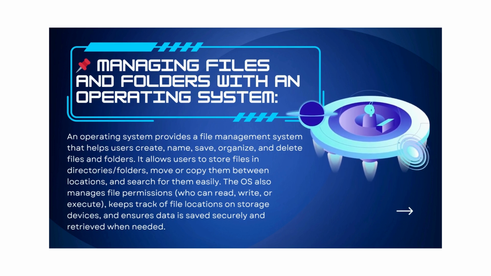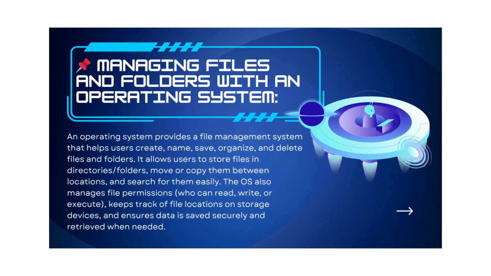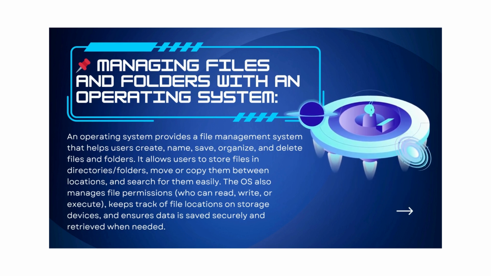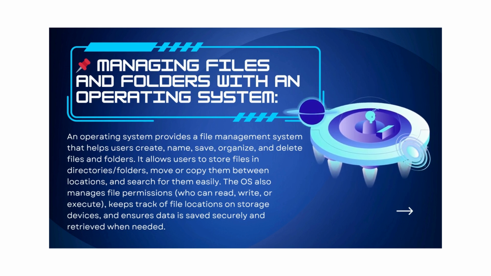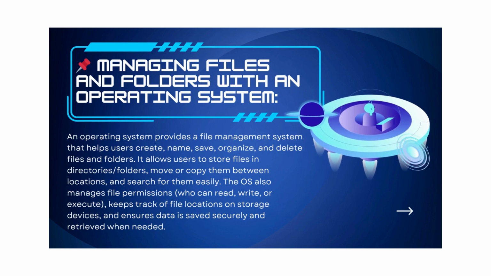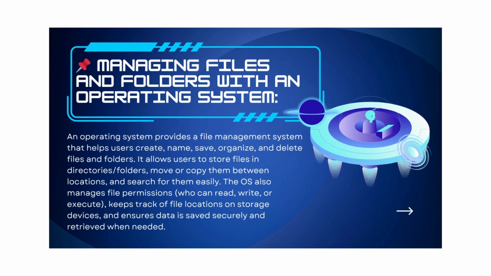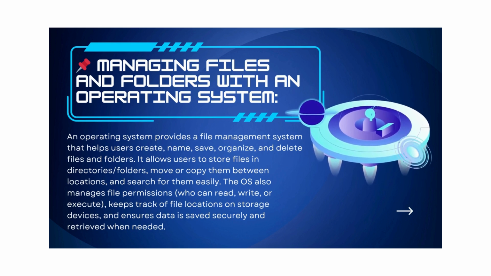It allows users to store files in directories and folders, move or copy them between locations, and search for them easily. The OS also manages file permissions, who can read, write, or execute, keeps track of file locations on storage devices, and ensures data is saved securely and retrieved when needed.